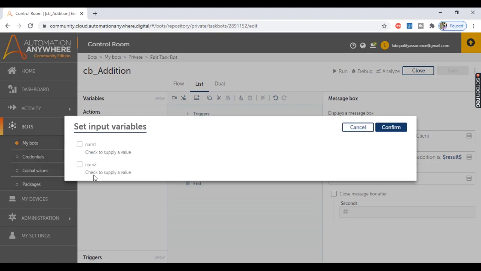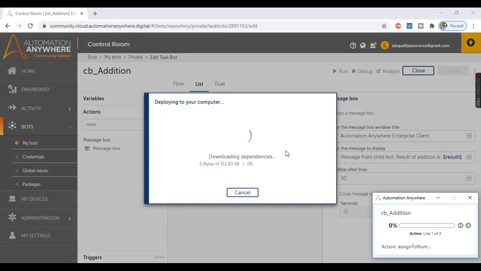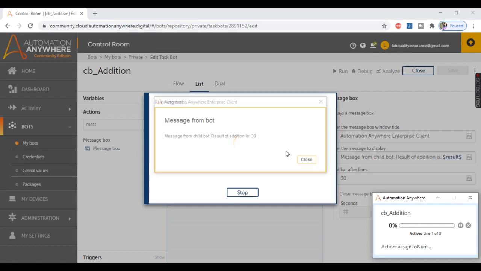So we do not need to supply the values for num1 and num2 as of now. It's going to take the default values. So let's click on confirm, and the bot is running now, and it displayed the message as message from childbot, result of addition is 30, since we have provided the values as 10 and 20.